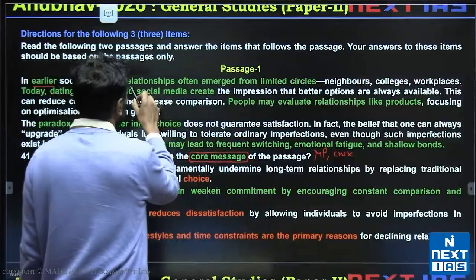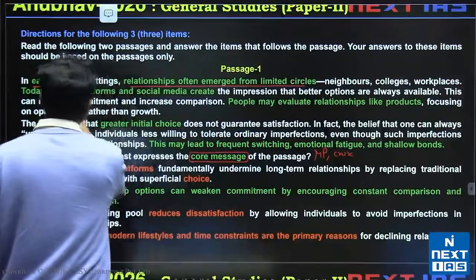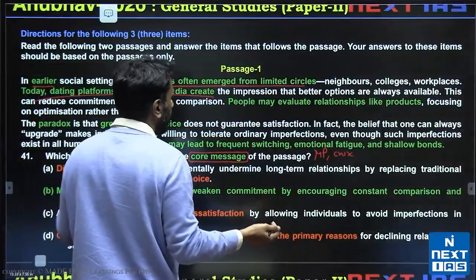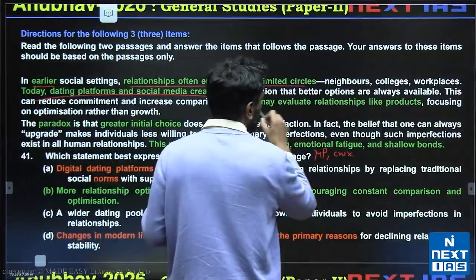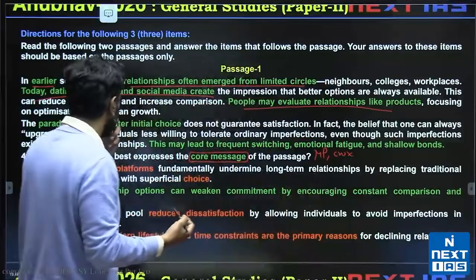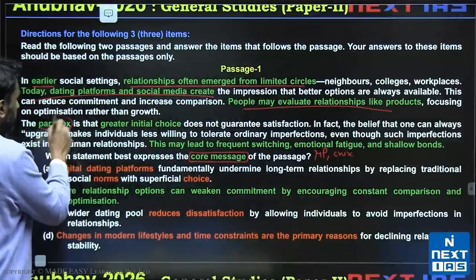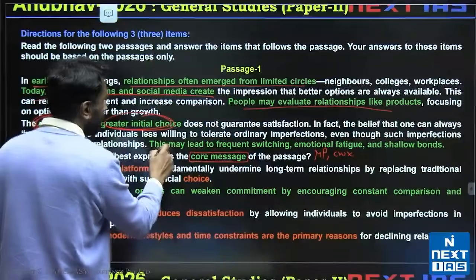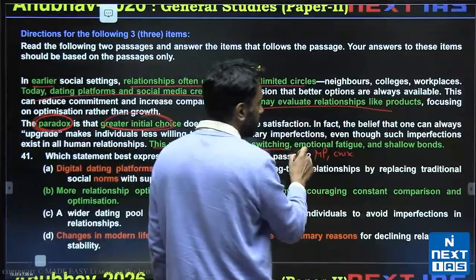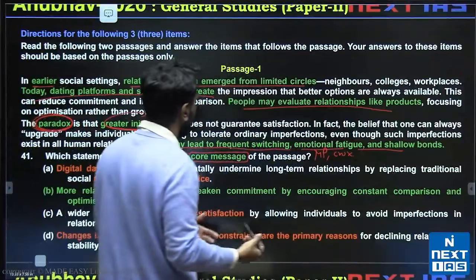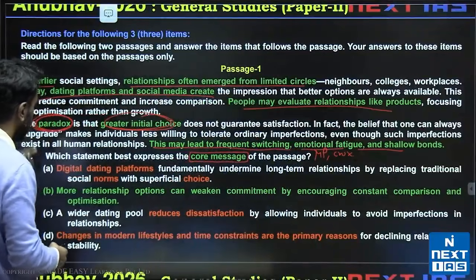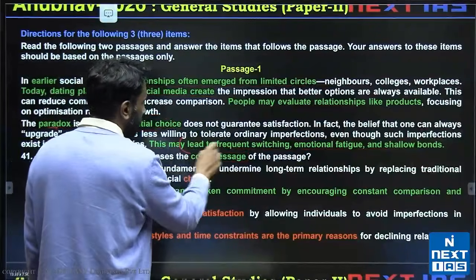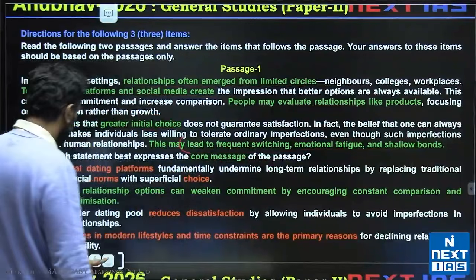Relationships often emerge from limited circles, but today because of dating platforms and social media, relationships emerge from many places. And because of this, people may evaluate relationships like products. They'll think that relationships are products. The paradox is, or the illusion is, there is greater initial choice, but this may lead to frequent switching, emotional fatigue and shallow bonds. So the author is trying to say is because of social media and dating platforms, people have this illusion of choice, but it leads to these kind of bad outcomes: frequent switching, emotional fatigue, shallow bonds.